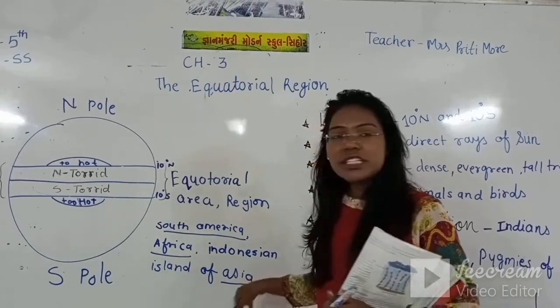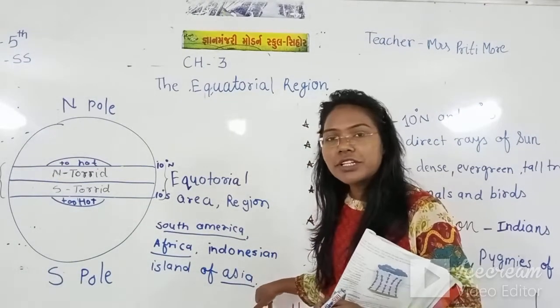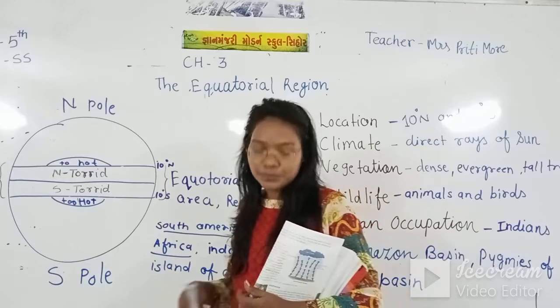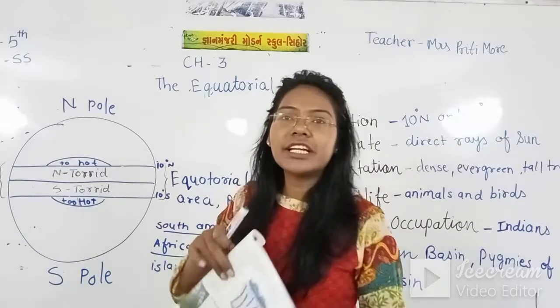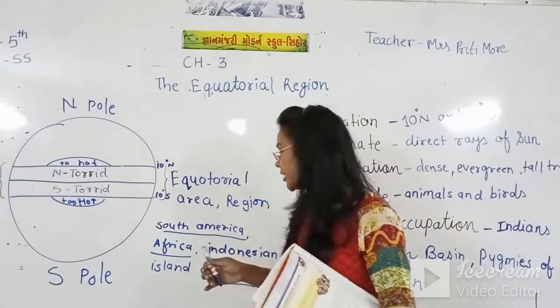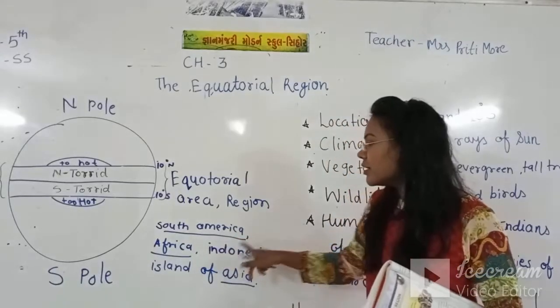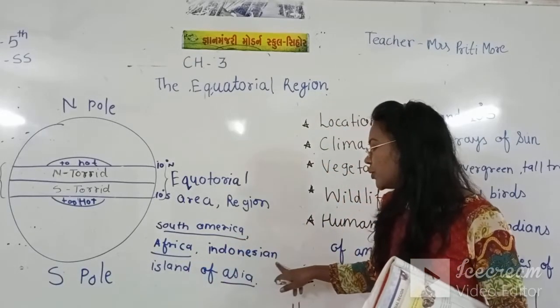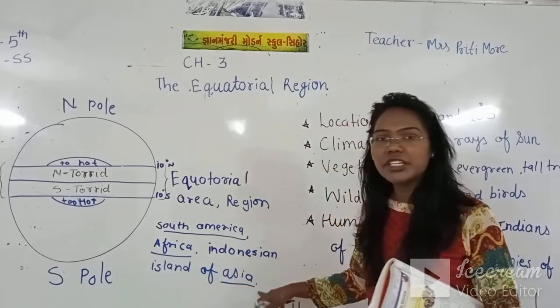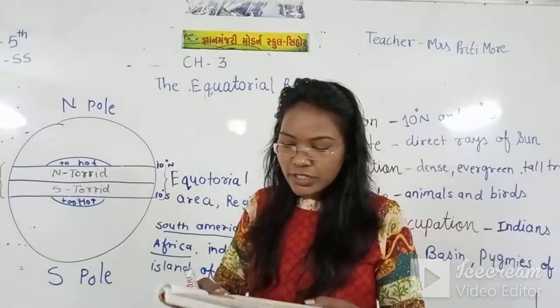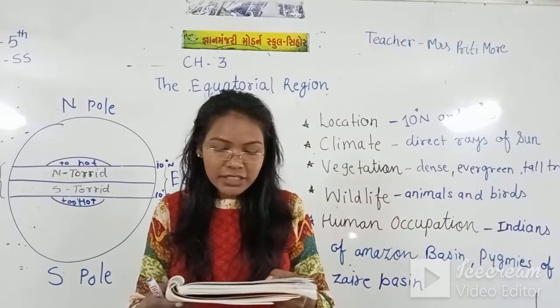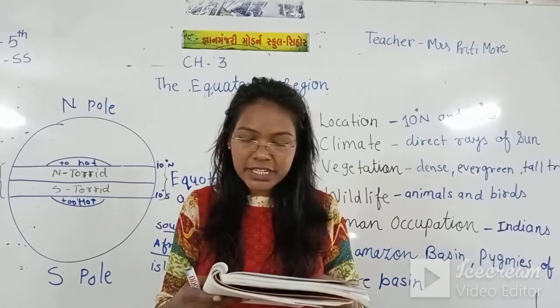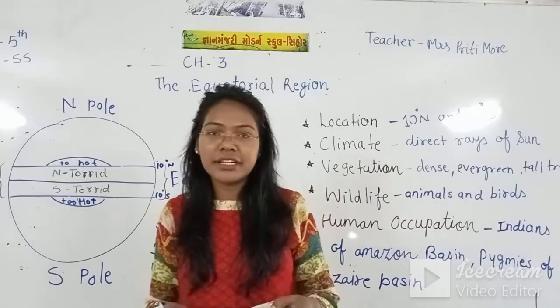That's why if you see the temperature of these continents, it's too hot. And which continents are coming to the equatorial area? South America, Africa, Indonesian islands of Asia. Right? Now the next, these are the areas that experience equatorial climate.